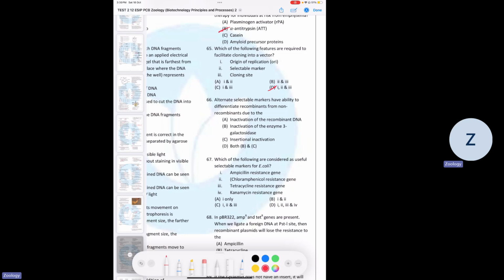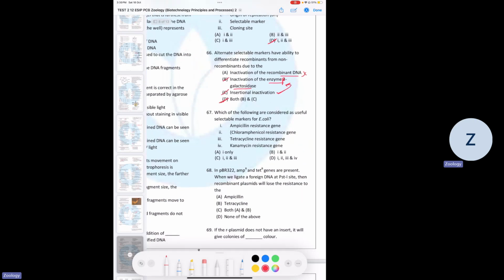So it's due to inactivation of recombinant DNA and inactivation of enzyme. Beta galactosidase it is, not 3-galactosidase, it's beta galactosidase. So both, oh wait, this is wrong and insertion and inactivation is correct. So both B and C is the answer. Because insertion and inactivation leads to the inactivation of beta galactosidase.